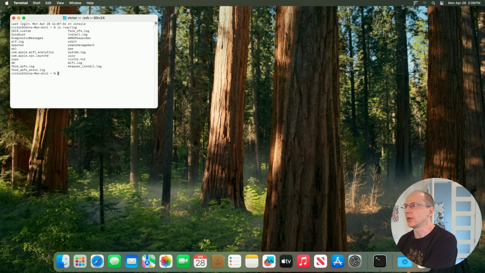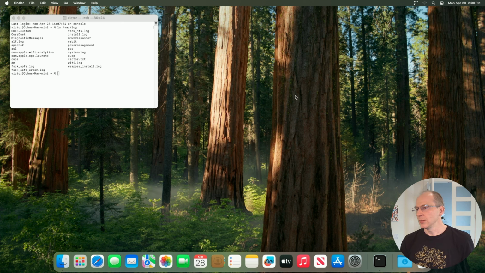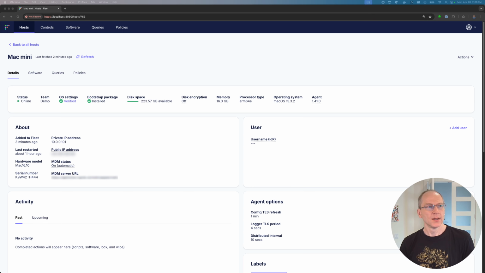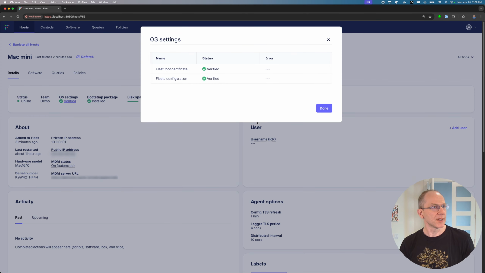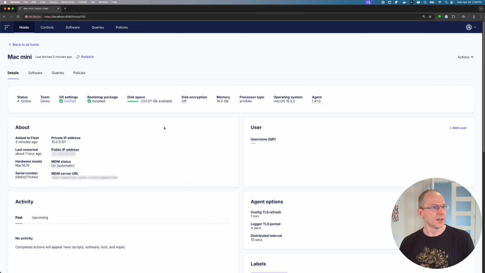And we see Fleet over here because the Bootstrap package contained the Fleet desktop right here. So next we're going to just look at it in the Fleet server. Okay, and here we have our device. Our settings have been verified. Everything's looking fine. That's it.